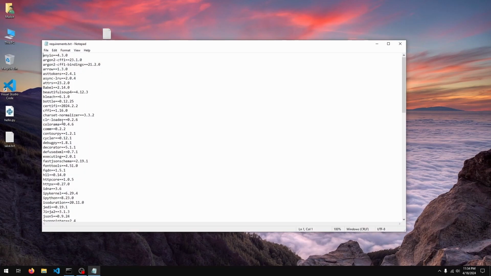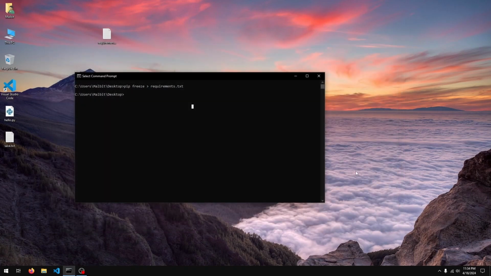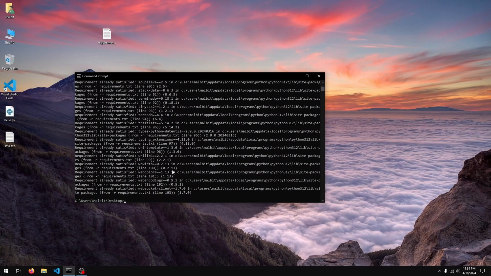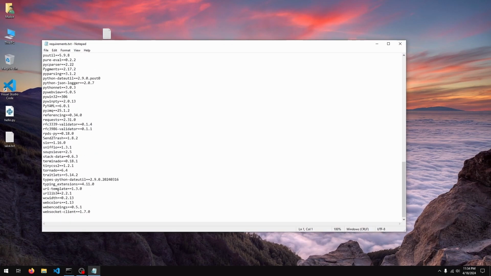You can see it's quite a bit. So going through these one by one will take a bit of time. So something you can do is pip install -r and then the file you wish to use. So requirements.txt. And what this will do is it'll go through the file and install all of the packages that are listed along with the versions.